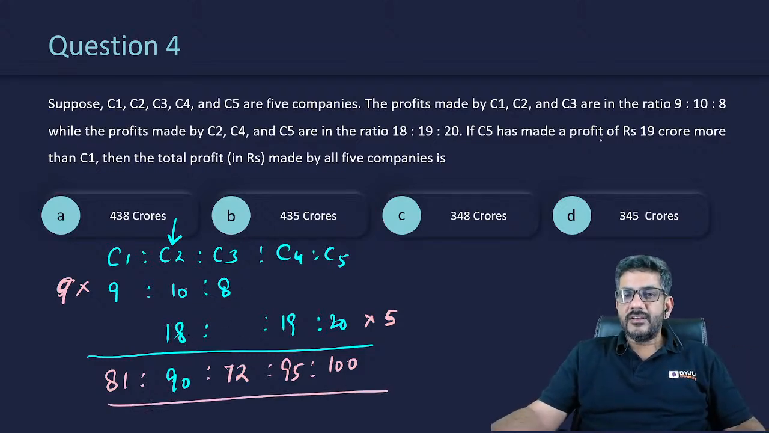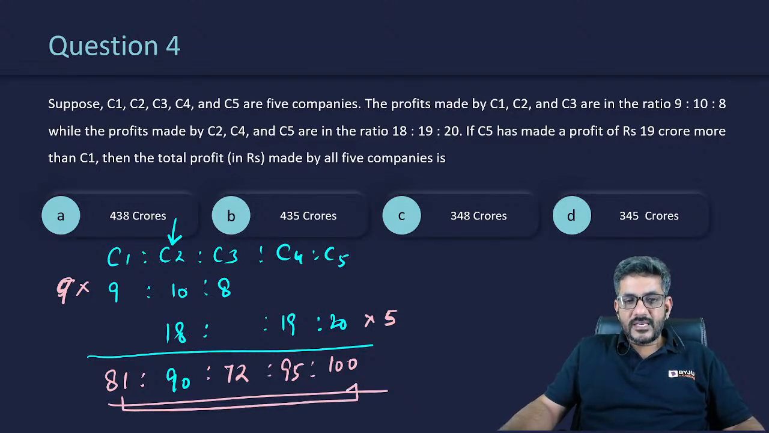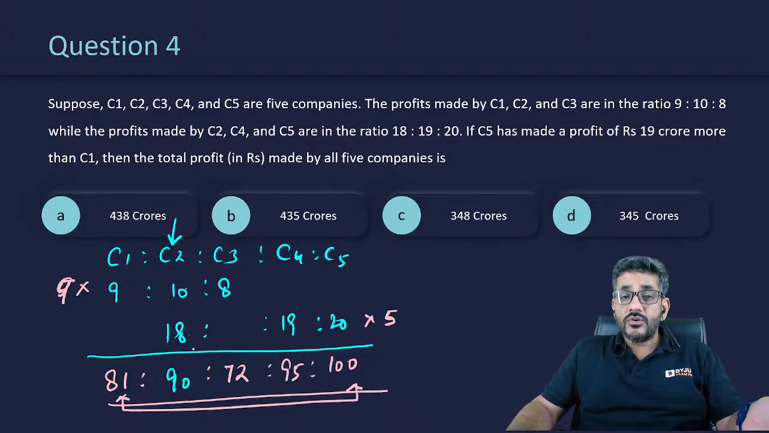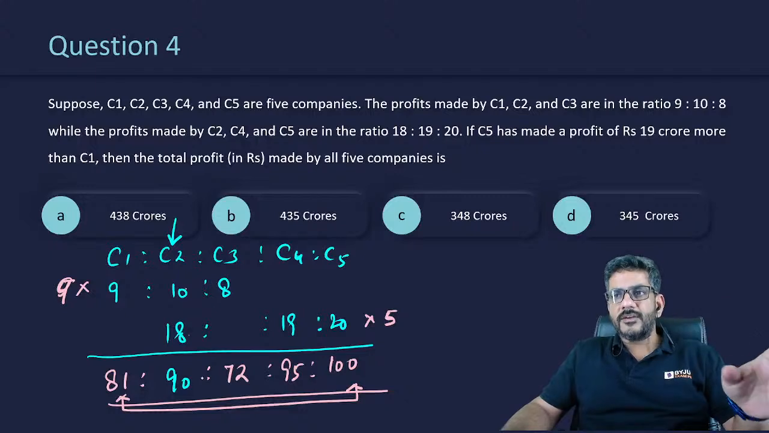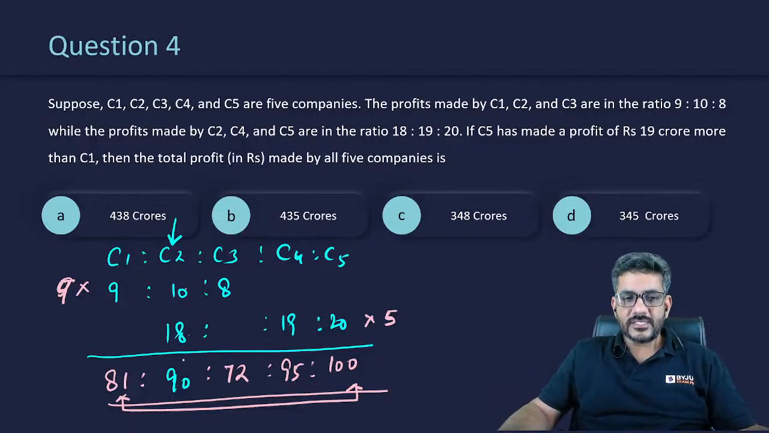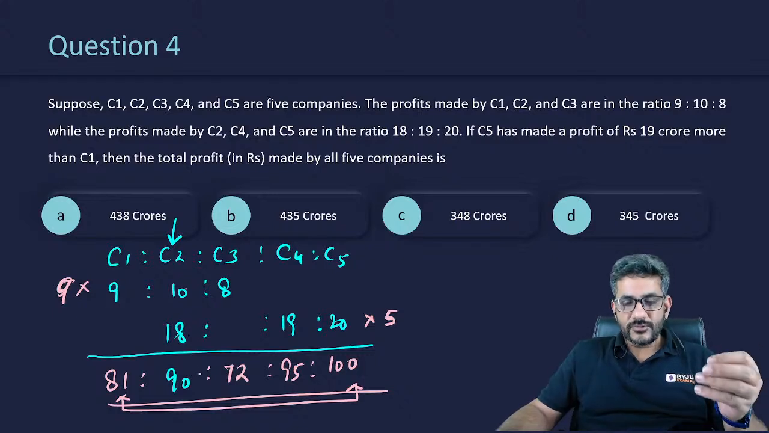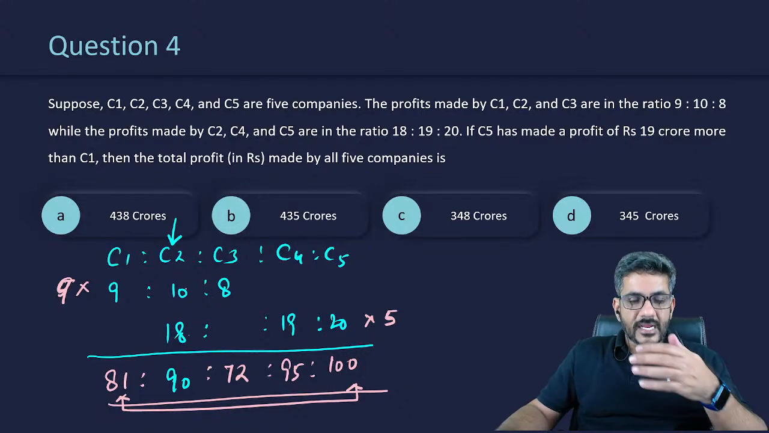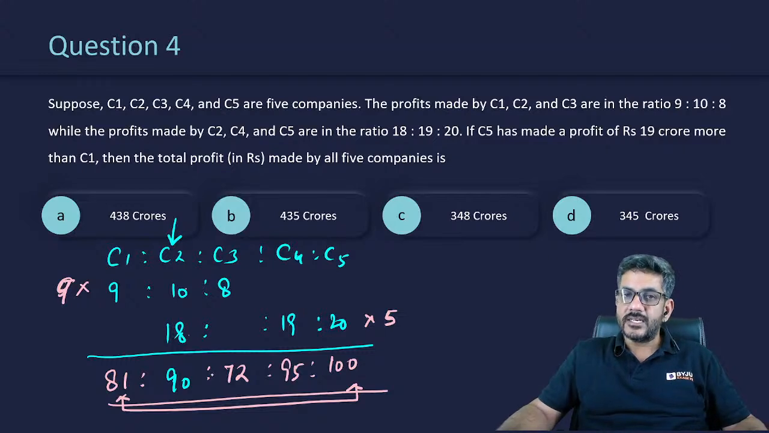Now he says C5 has made a profit of 19 more than C1. So C5 is 19 more than C1. In this ratio, C5 is actually 19 more than C1. That means the actual figures are these only, which are on your screen. 81 CR is for C1, 90 CR is for C2, 72 CR is for C3, 95 CR is for C4, 100 CR is for C5.